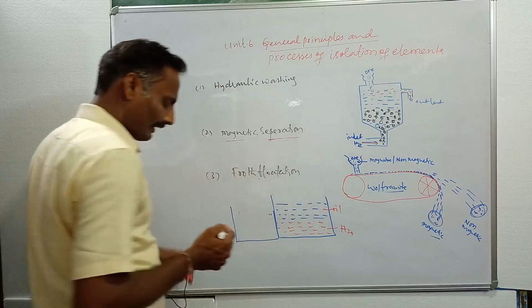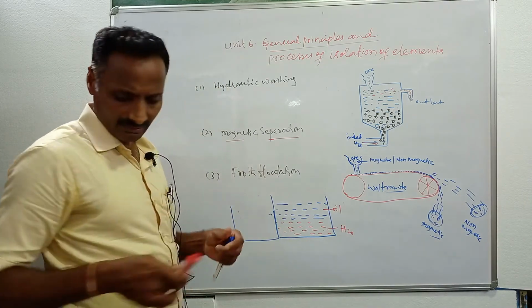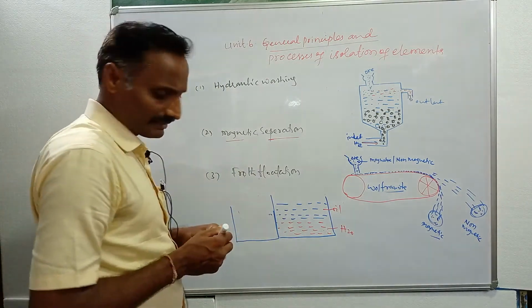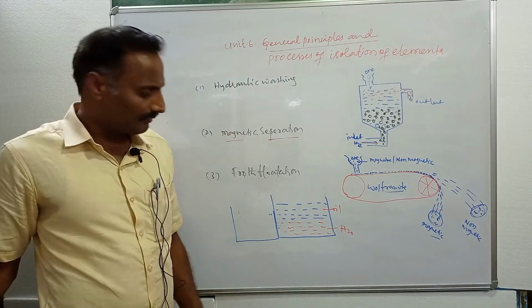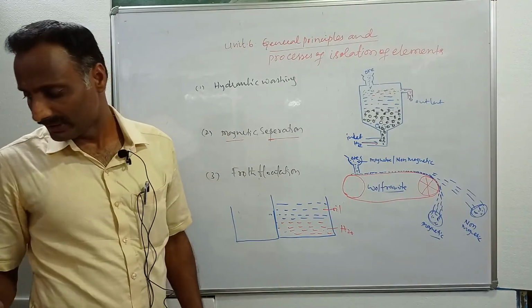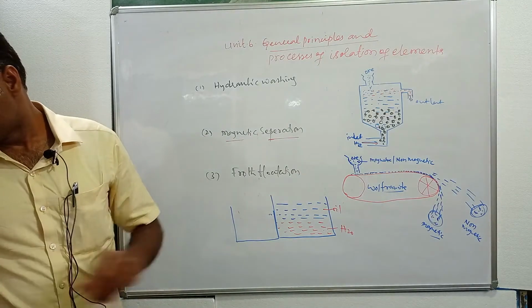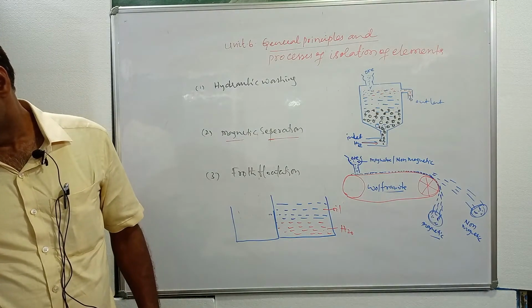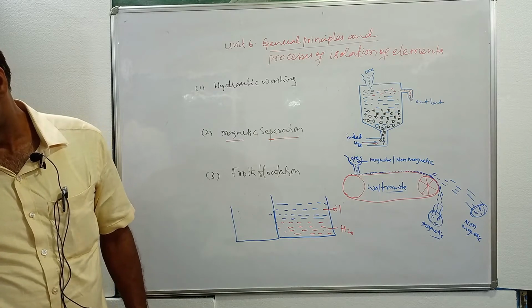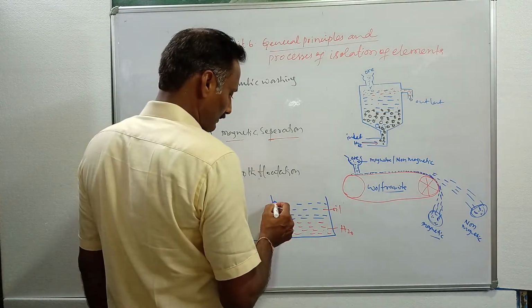The oil is like pine oil or eucalyptus oil, or ethyl xanthates. Different types of oils are used for the froth flotation technique, to handle gangue particles.